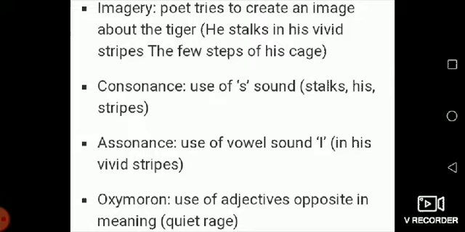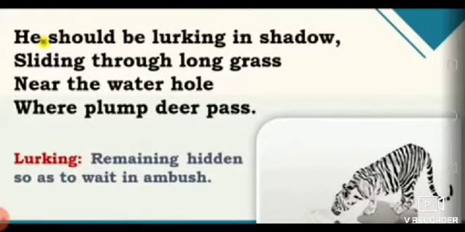And the next device, that is oxymoron, use of adjectives opposite in meaning. As you can see in the last line, quiet rage. Both the words are opposite to each other. Quiet means here silent, but rage means here extreme rage. So both are opposite. So that is oxymoron. Hope you have understood. Now let's go to the next stanza.